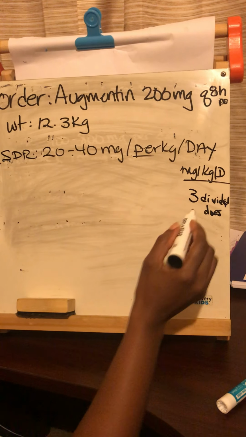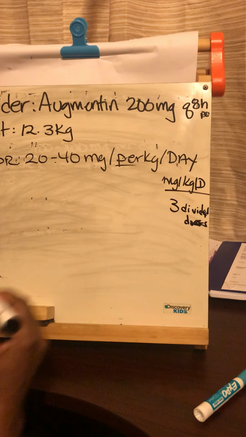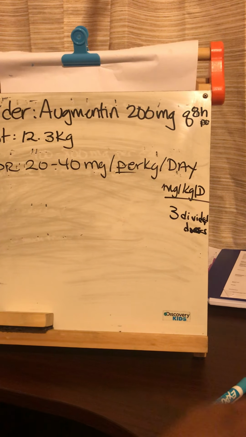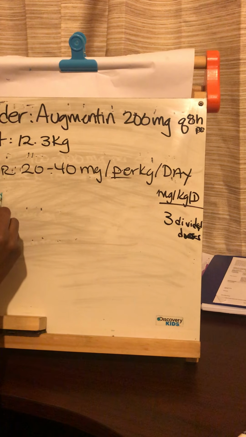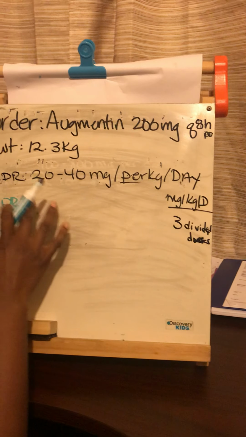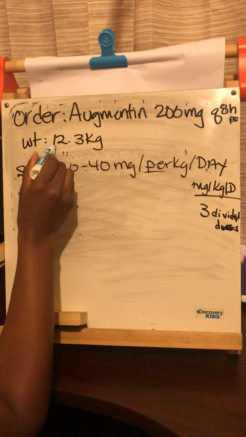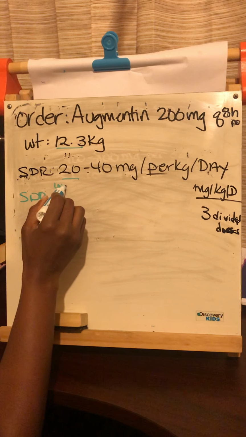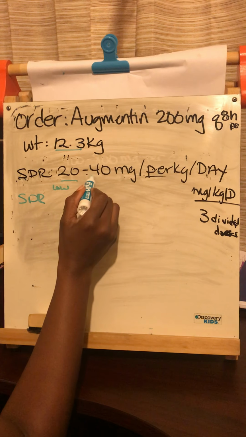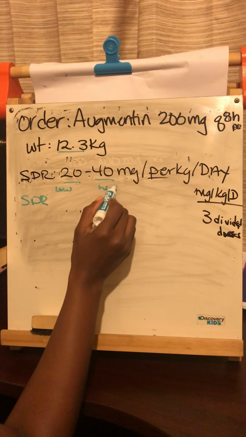All right, so 3 divided doses. So what we'll do, let's look at what is the safe dose range. Now we have to calculate. We take this 12.3 multiplied by the 20. That will give us our low. Then we take the 12.3 and multiply it by 40 to give us our high.